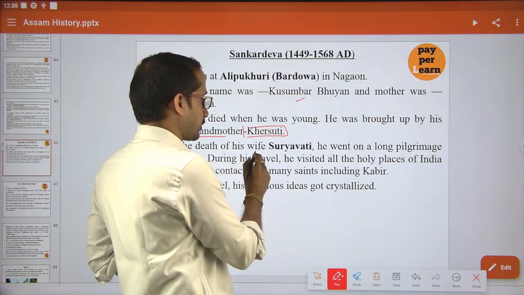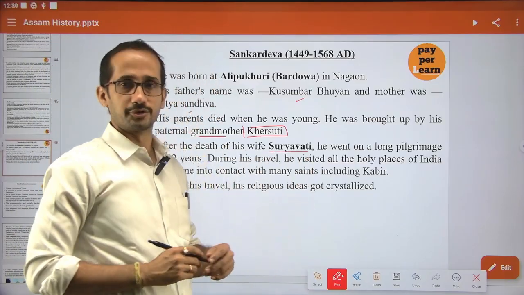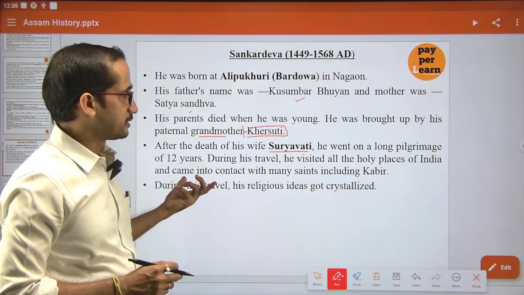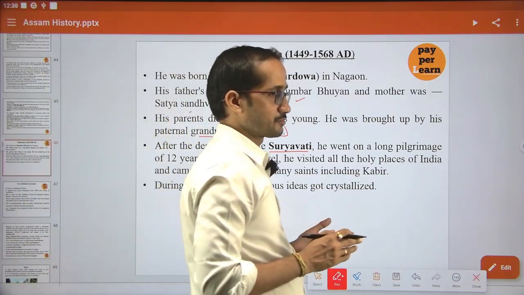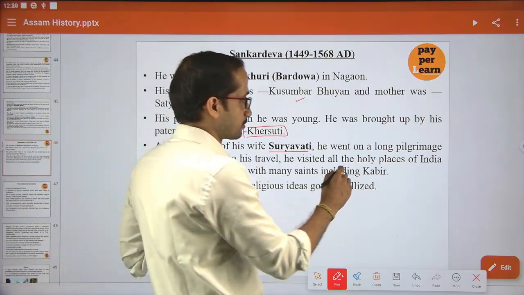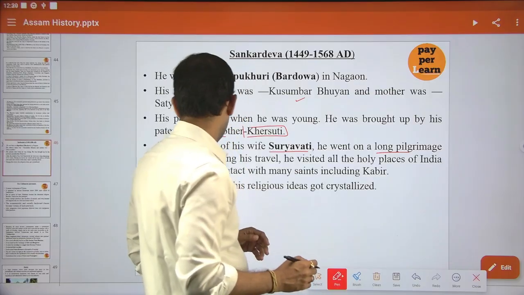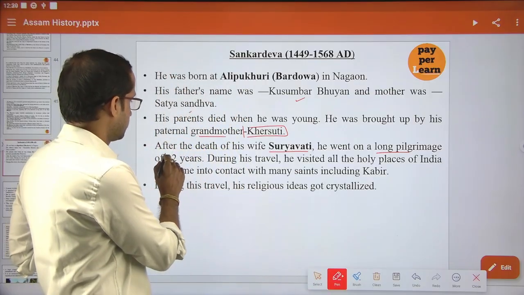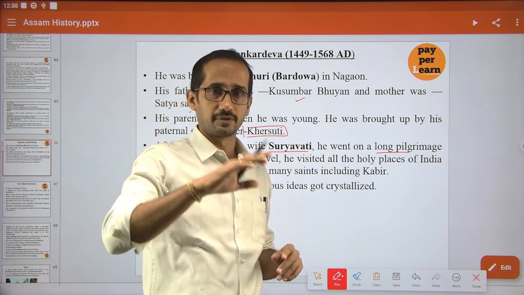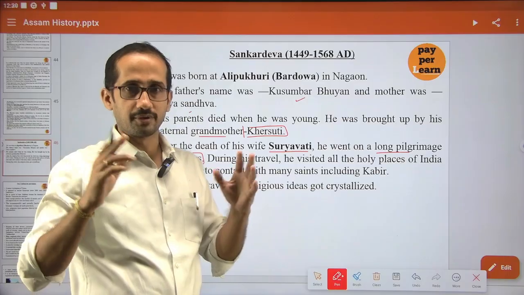After the death of his wife Suryavati, she also died, and after her death he went on a long pilgrimage for about 12 years. For about 12 years he visited different religious places all over India.